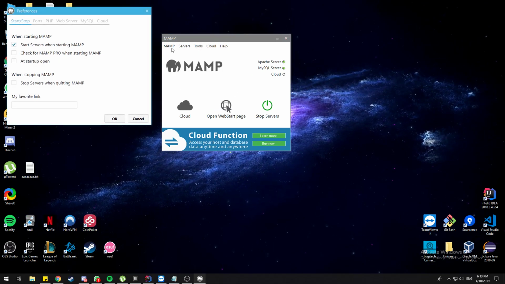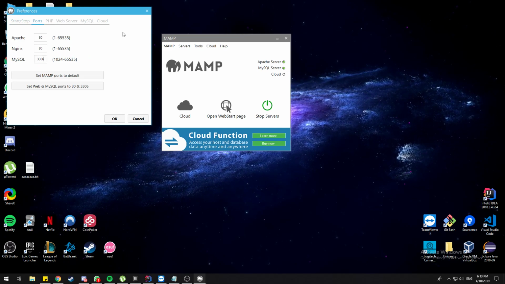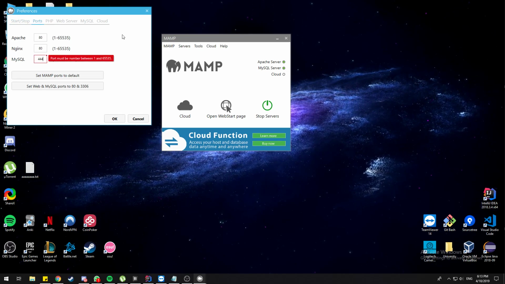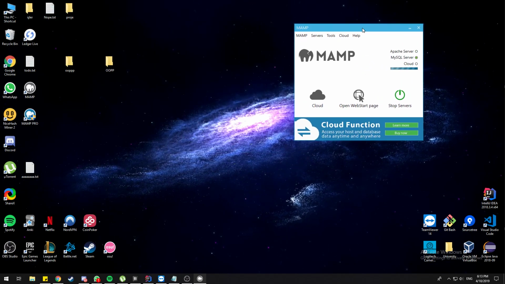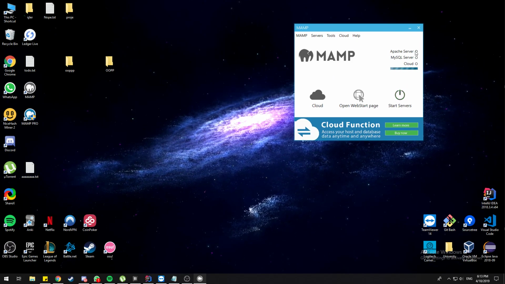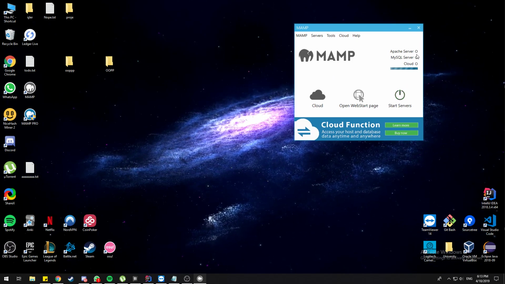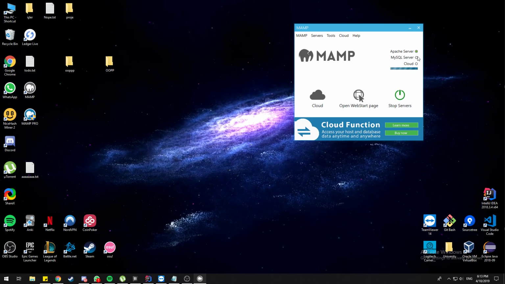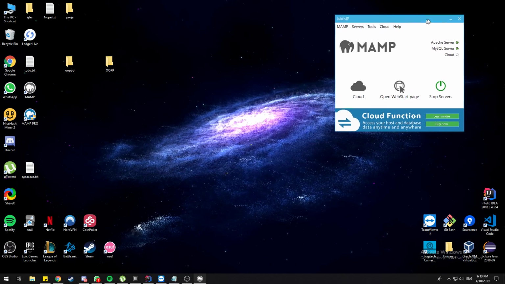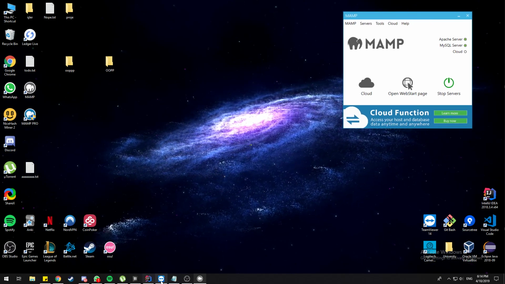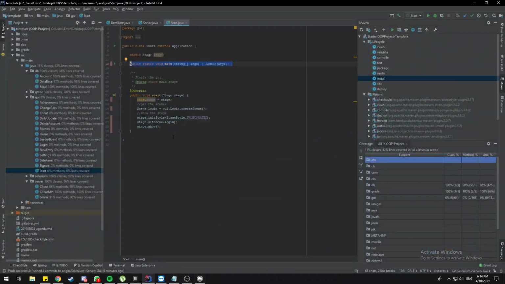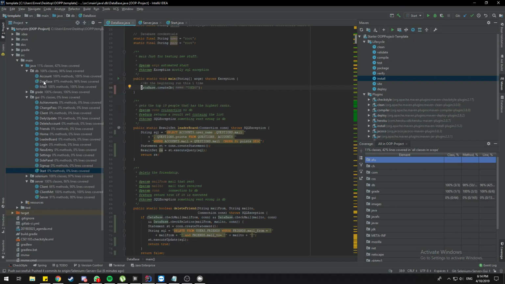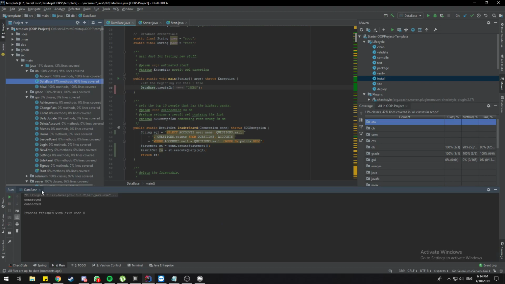Go to preferences, then ports, and set this MySQL port to 4444, and then OK. And it restarts the thing. So we need both of those to turn green. So now our database is here. By the way, this needs to be running. So we'll go here, first start the database, create the database, run. So this just created the database, okay.